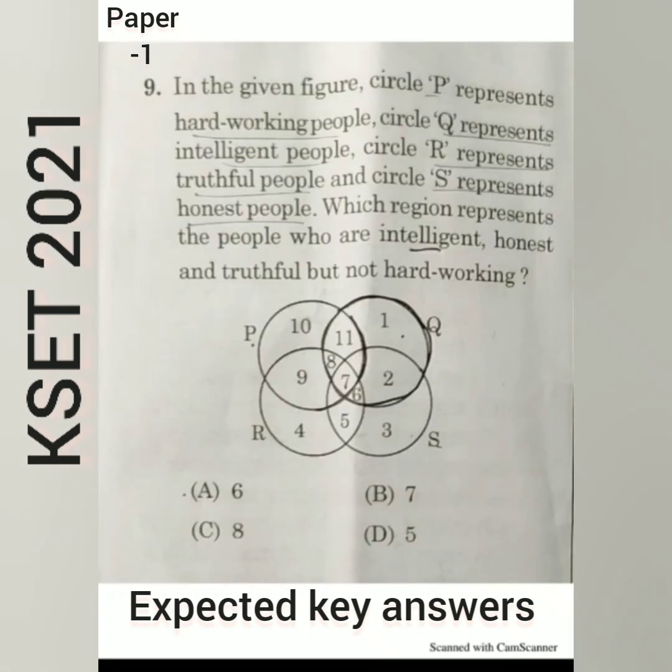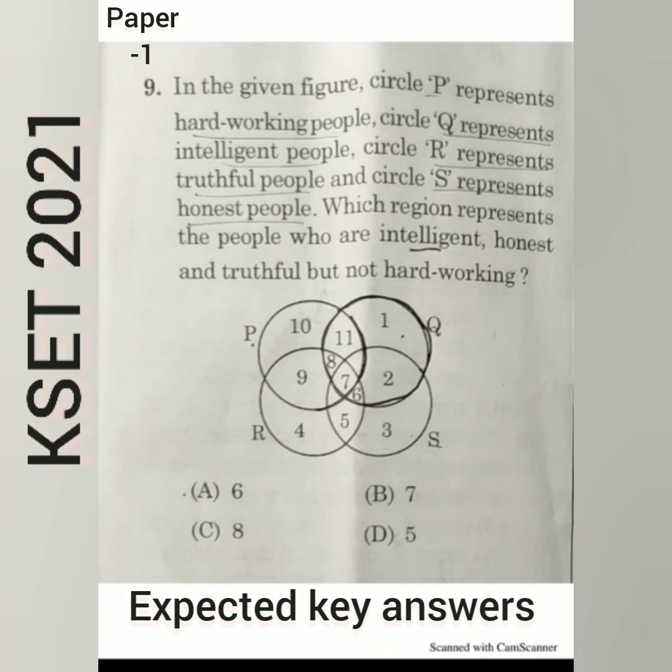Then the last question. Here also a Venn diagram is given. P represents hardworking people. Q represents intelligent people. R represents truthful people. S represents honest people. Which region represents the people who are intelligent, honest, and truthful but not hardworking?